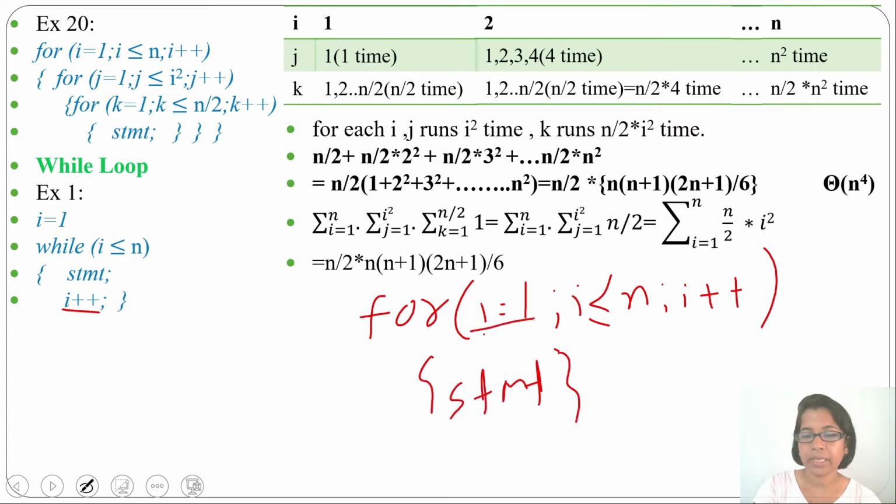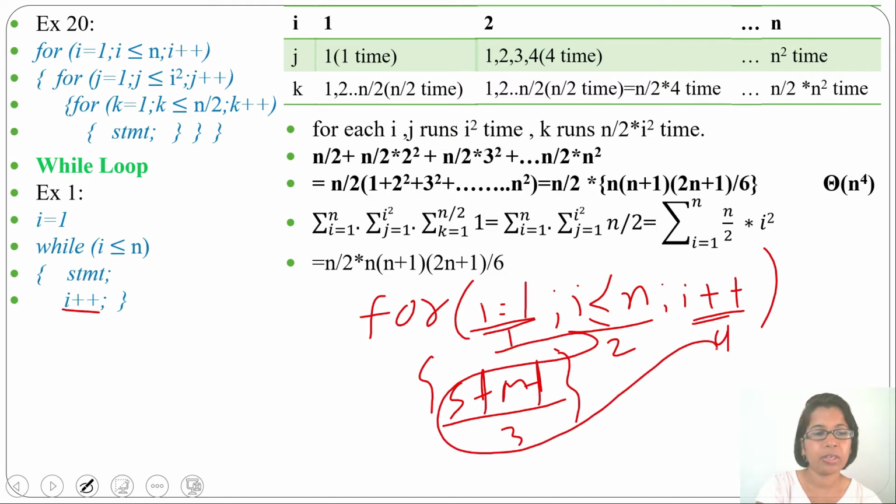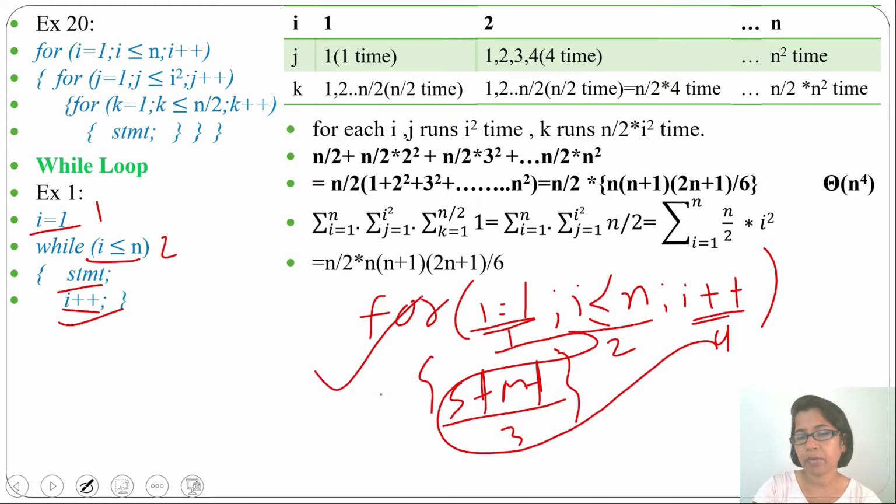So first will be initialization, then we'll check the condition, then we'll execute this statement, then we'll do the increment. So 1, 2, 3, 4. Here also same. This is first, then second, then statement, then increment. So while loop also we can represent in for loop. We know for this type of for loop running time is theta of n. Here also in this while loop running time will be theta of n.